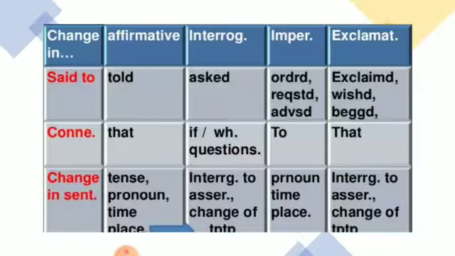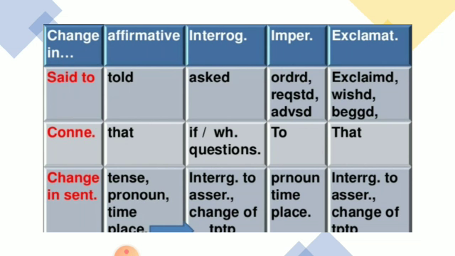Now let's recapitulate what you have learned in this video. We have learned there's a change in affirmative sentences, a simple sentence: said to, when the subject and object both are there, will turn into told. In interrogative sentences, said to will turn into asked. Imperative sentences are those where order, request, command or advice comes. So here instead of said to, you can use these words as per the meaning of the sentence.